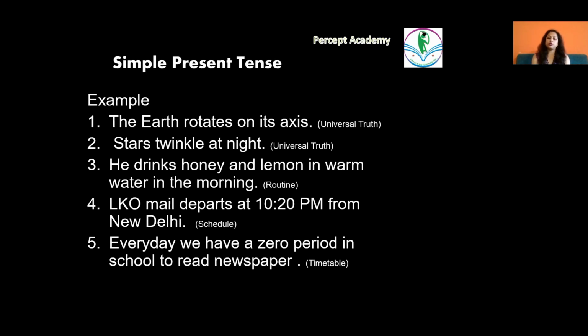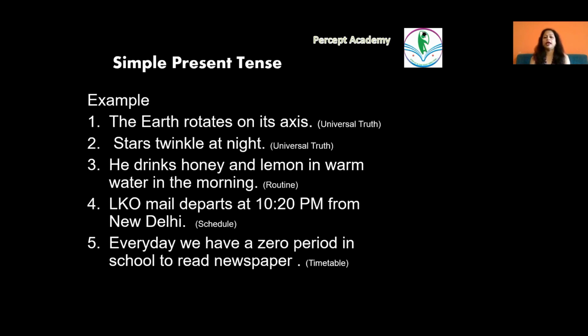Example, the earth rotates on its axis. That's a universal truth. So we never say that the earth rotated on its axis, because the earth rotates on its axis and it is happening all the time. Stars twinkle at night. Even though it is day, we cannot see the stars, but that doesn't mean that stars are not going to twinkle tonight. Even if it is a cloudy night, we cannot see the stars, but still they do twinkle in the sky. He drinks honey and lemon in warm water in the morning.